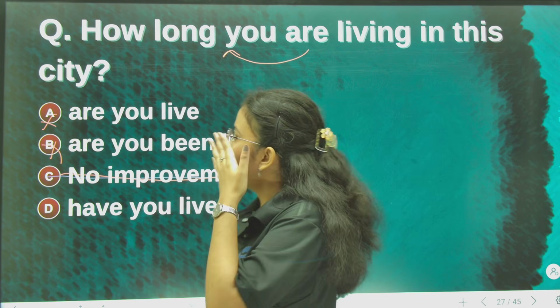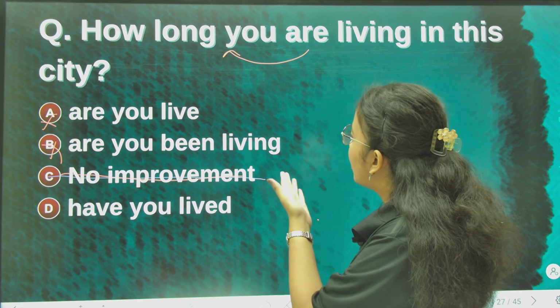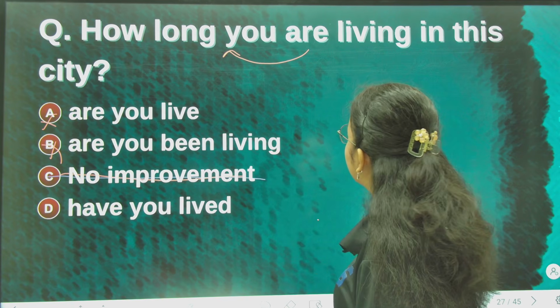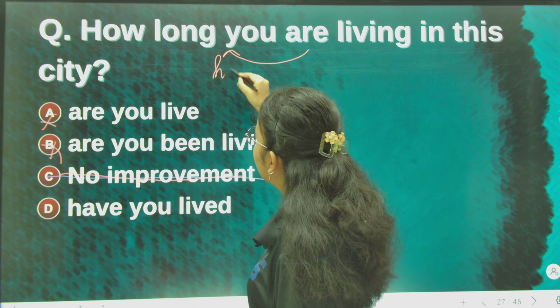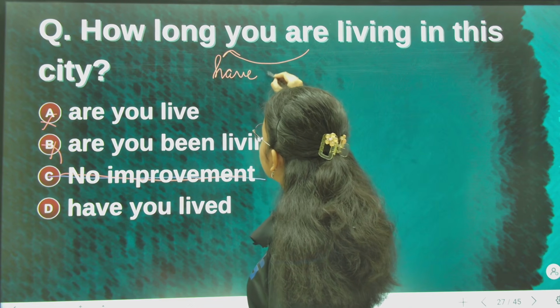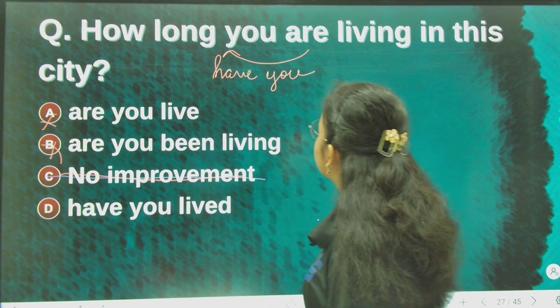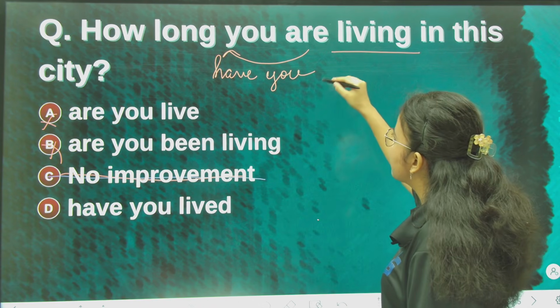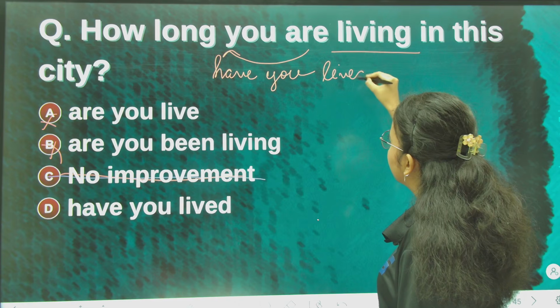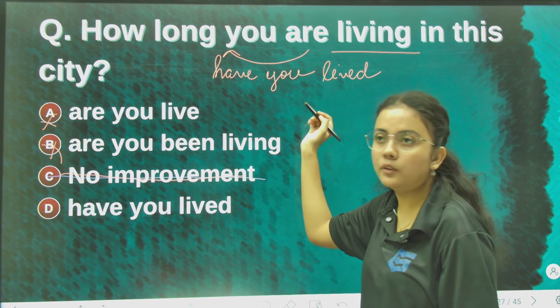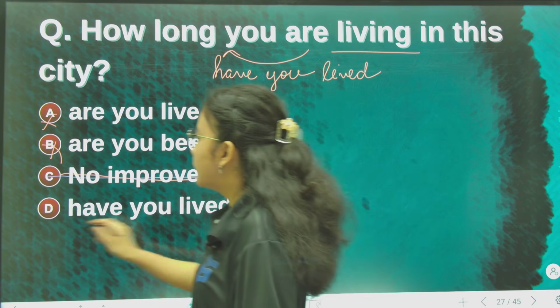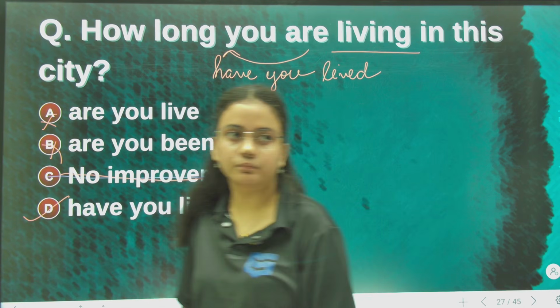Okay. So, how long have you lived? Have, above, the auxiliary verb comes first. After that comes the subject, and after that the main verb in its past participle. Have you lived? So option D will be the correct answer.